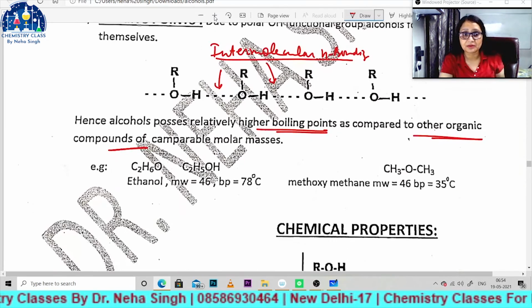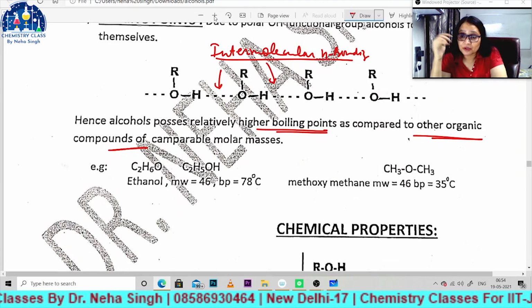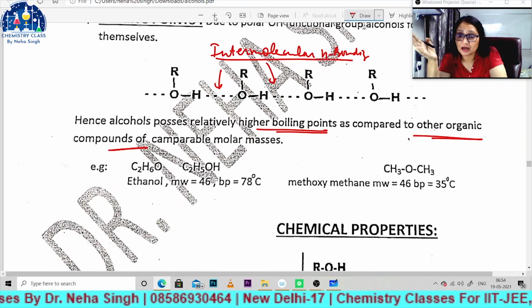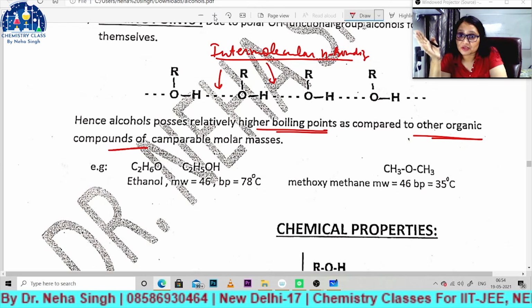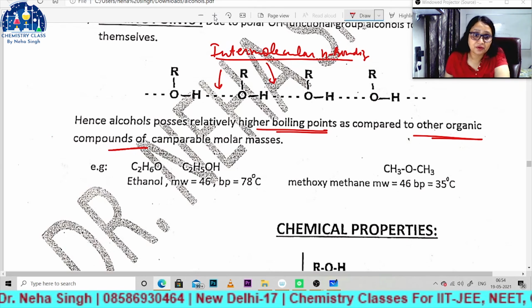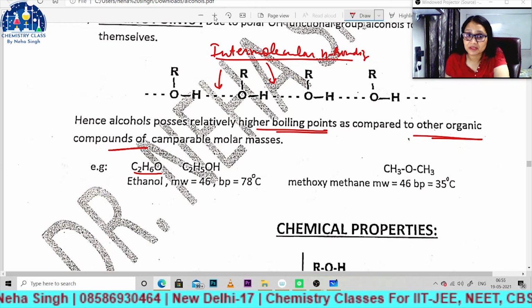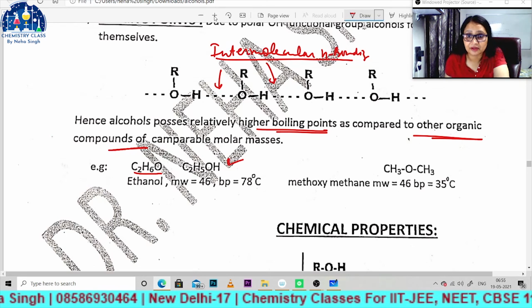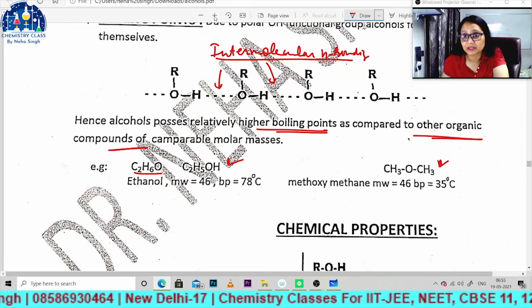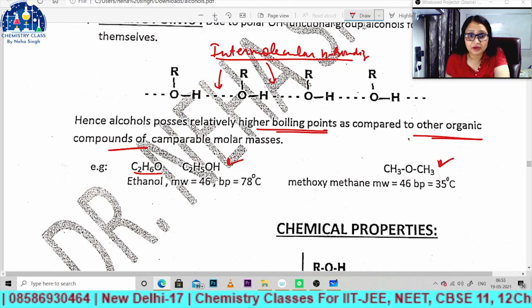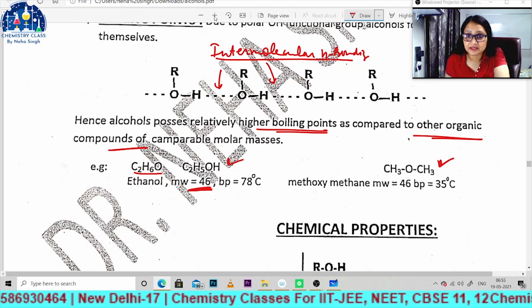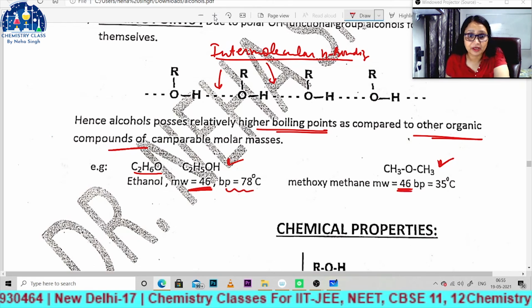For example, you know very well that alcohols are functional isomers of ethers. So if you have C2H6O, from this you can form alcohol, ethanol, and you can form dimethyl ether. The molecular masses of both are the same, 46 and 46, but look at the boiling point.